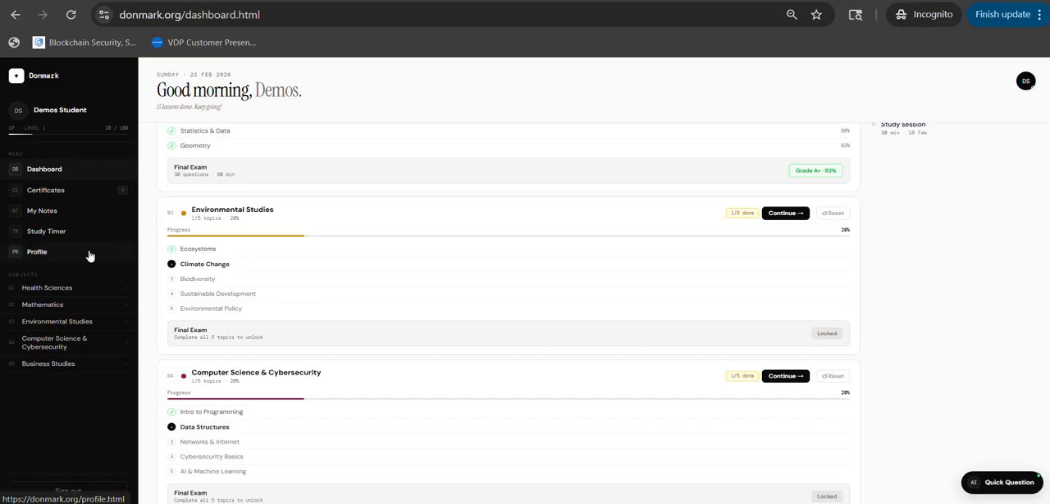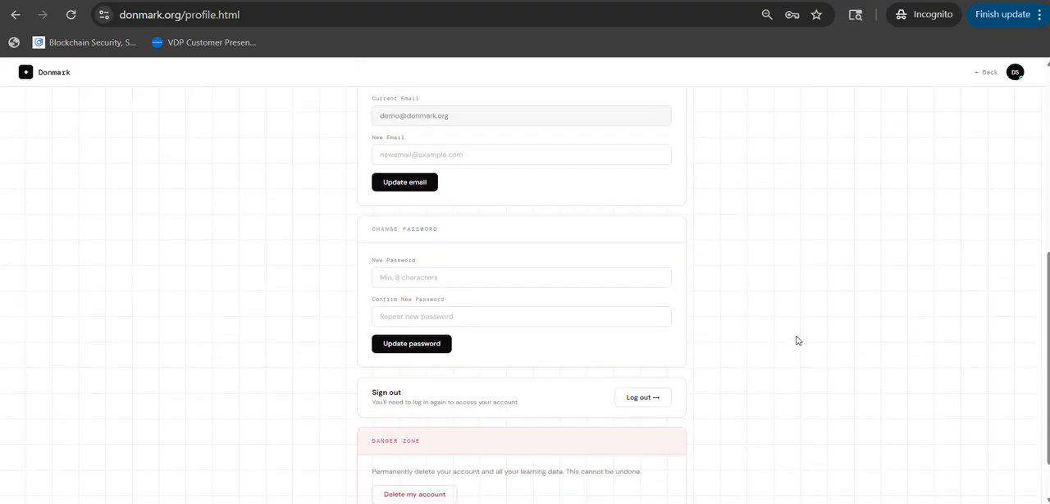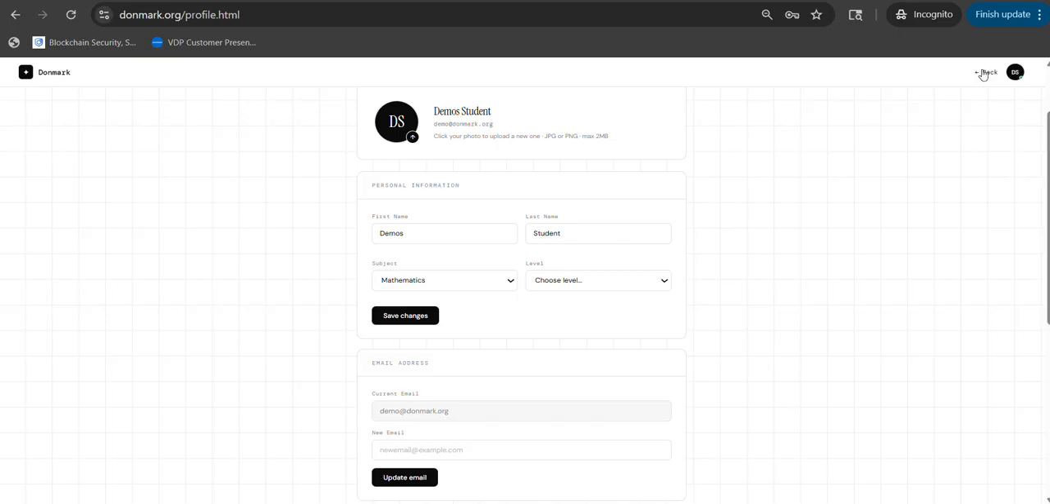And this is also the profile, where you're able to change your profile picture, your name, your first name, your last name, your level. But because this is a demo account, we are not able to do that here. So going back.